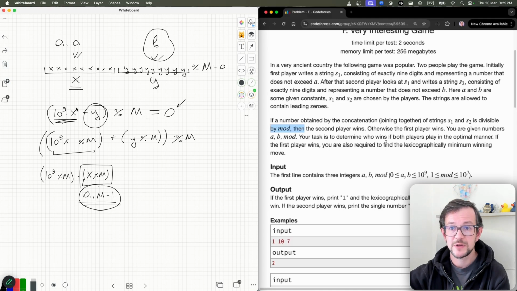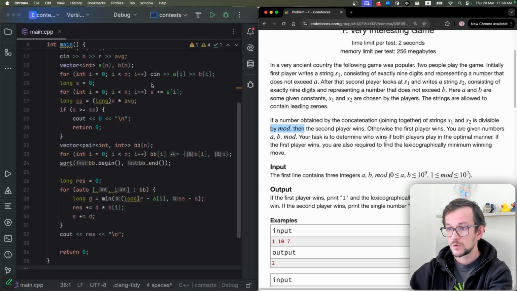I will check if there is at least one number x which will not allow the second player to win. Then the first player will win. Yeah. So let's see.